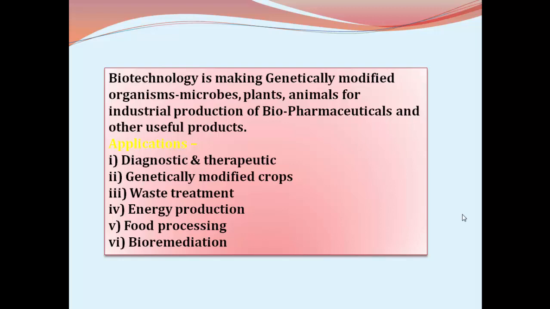Through the biotechnology, the genetical manipulation of the organism is made possible, and these organisms are made more useful for the humans. That is why the genetic biotechnology is most promising field in today's situation.